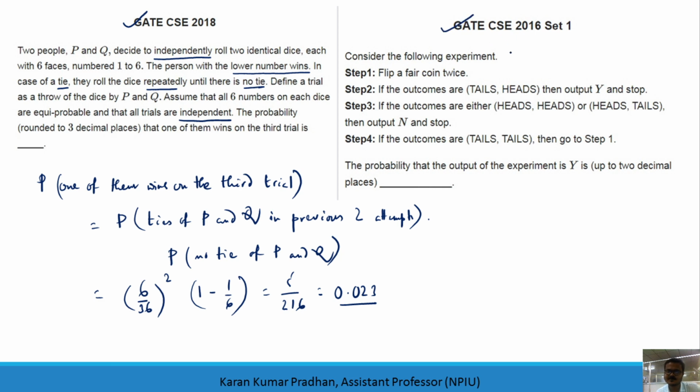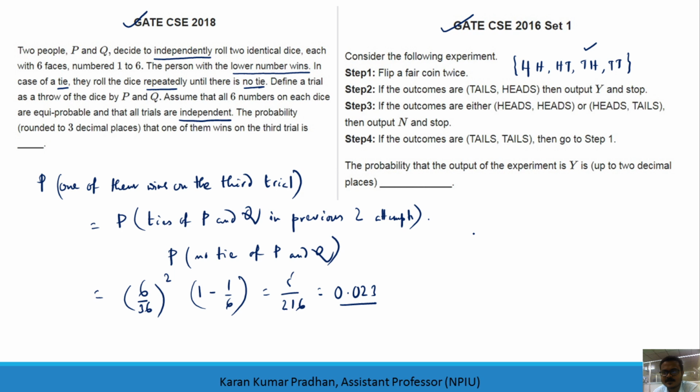So it came in 2016 for CSE. Consider the following experiment: flip a fair coin twice. As a layman, if I say we have 4 outcomes, HH, HT, TH and TT. Step 2 is if the outcomes are tails and heads, then the output is Y and you have to stop the experiment or the program. So if you get the outcome tails and heads, your output will be Y.